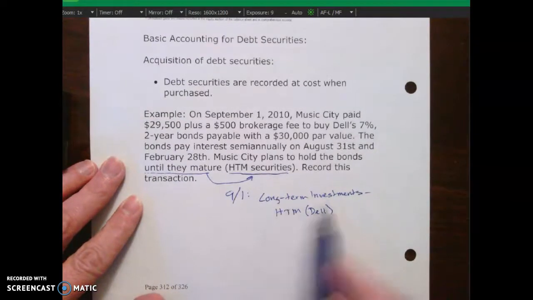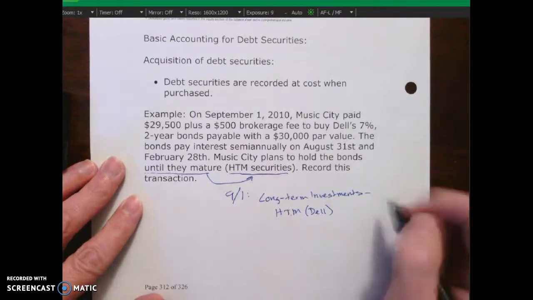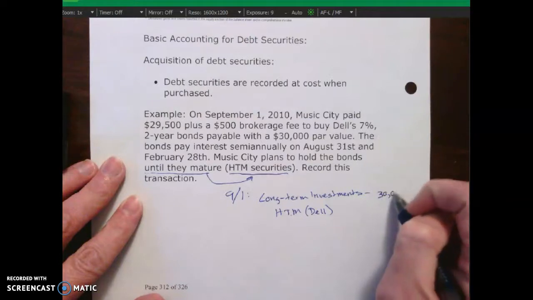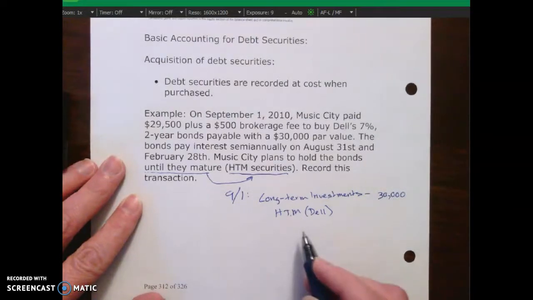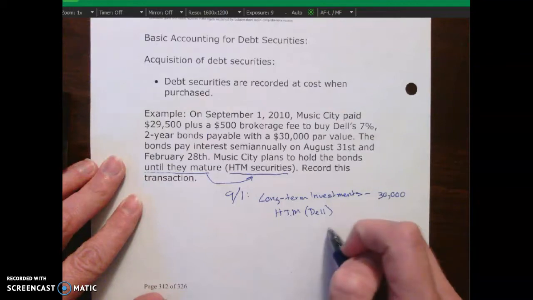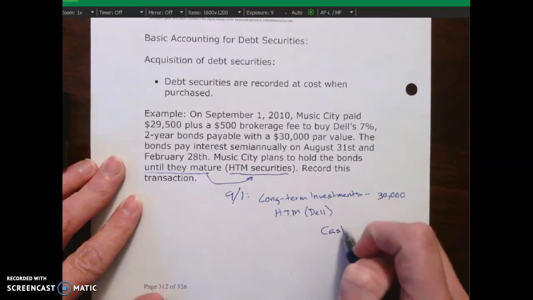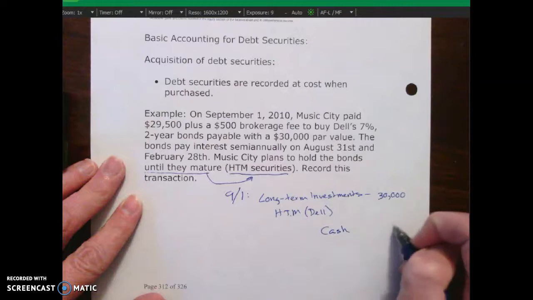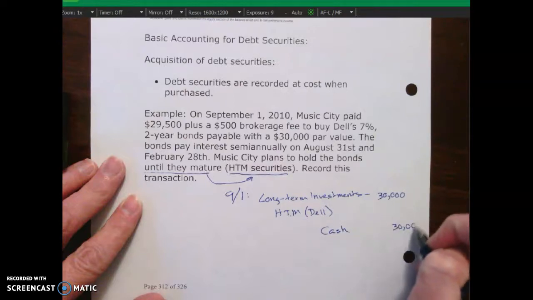I ran out of room, so I put this on the second line. That's $30,000, and that's a debit. Debit to long-term investments, because this is an asset for us. How do we increase an asset? With a debit. And then what do we credit? We credit cash for $30,000, because that's how much we had to pay.